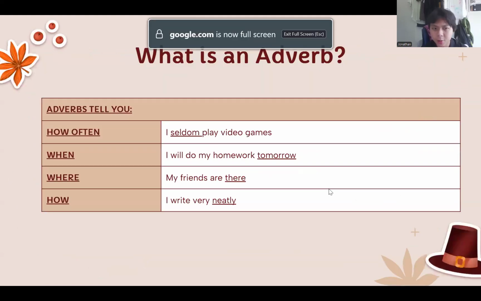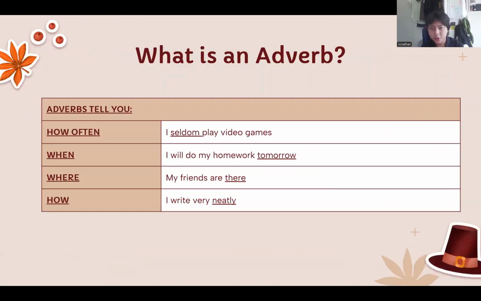Firstly, what is an adverb? Adverbs are words that tell you how often, when, where, or how something happens. For example, I seldom play video games. The adverb here is seldom, because seldom is how often I play video games. It could be I never play video games or I always play video games.